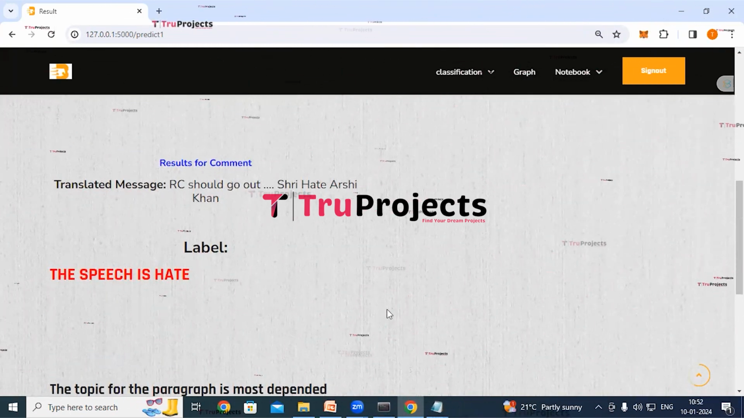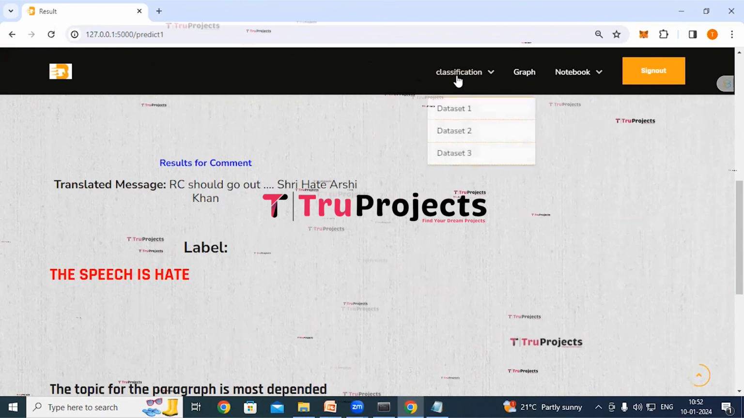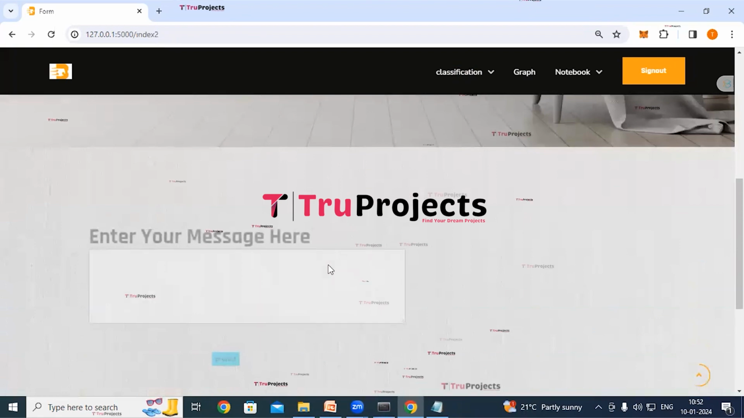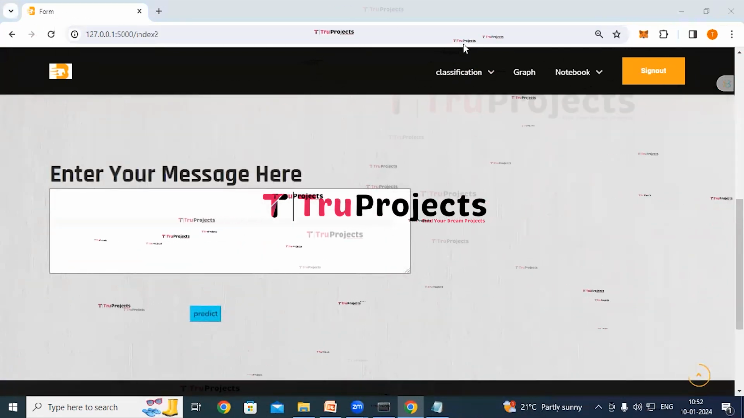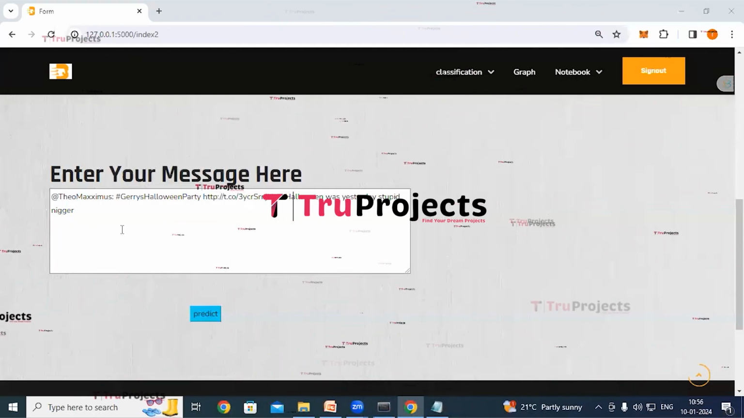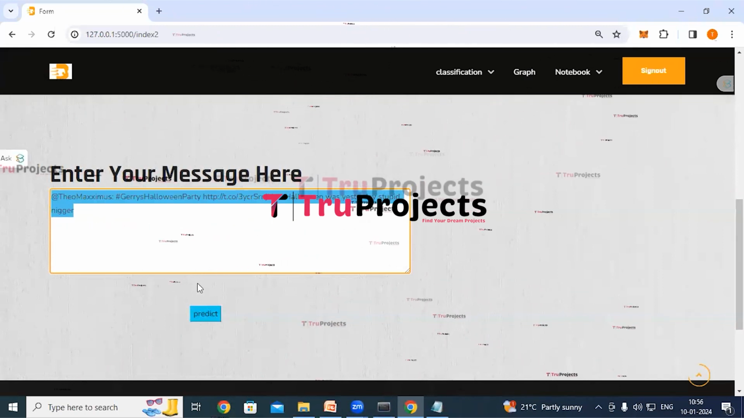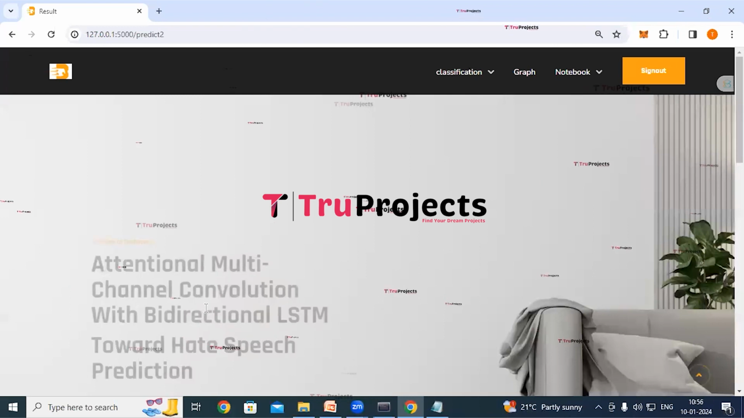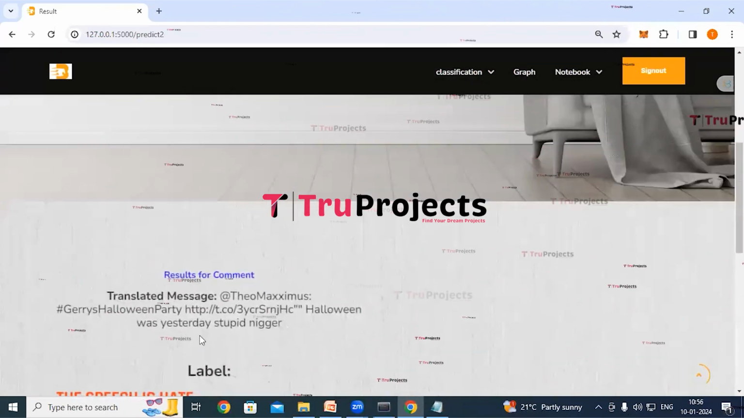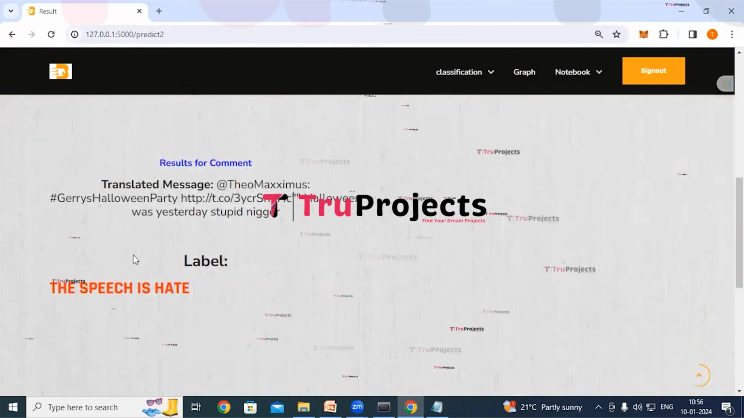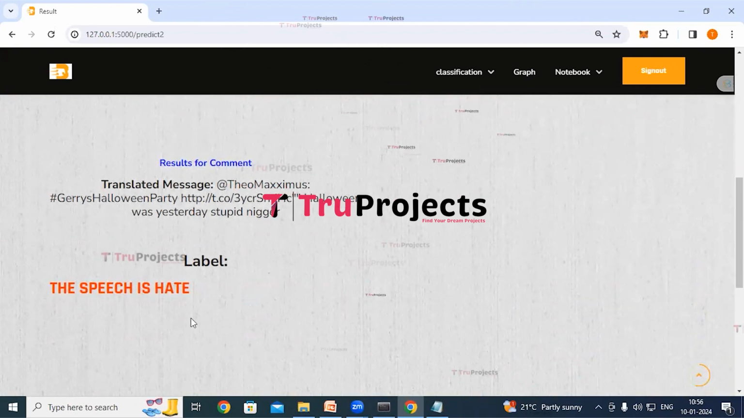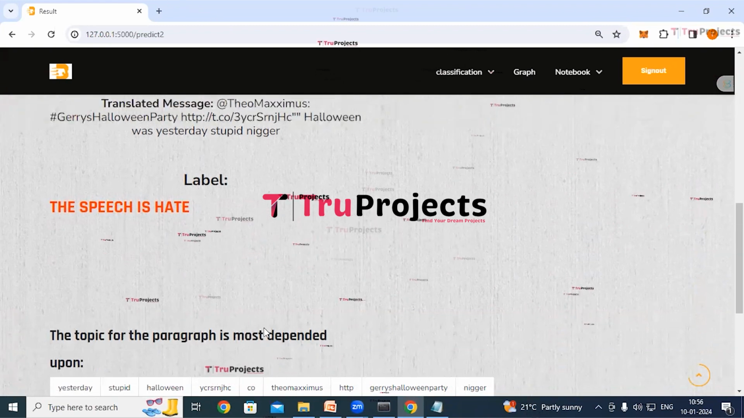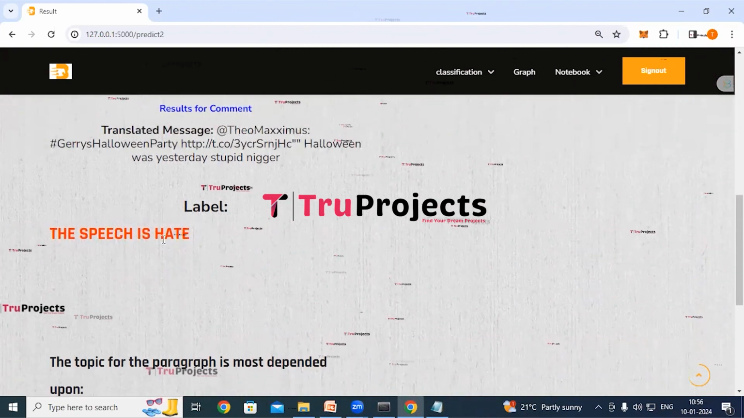Now we'll execute the project using dataset 3. Click on classification link, click on dataset 3 link. I have entered this message. Now click on predict button. This is the entered message and here we can see the label, that is the speech is hate. And dependent upon these words, the application has classified this message as hate.